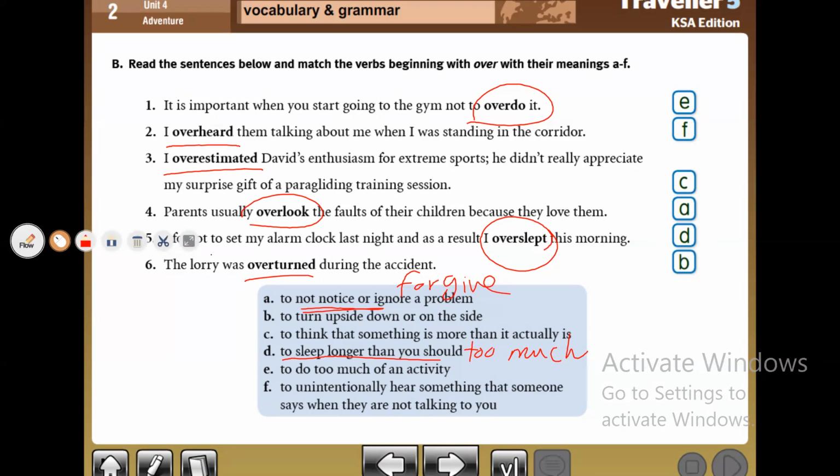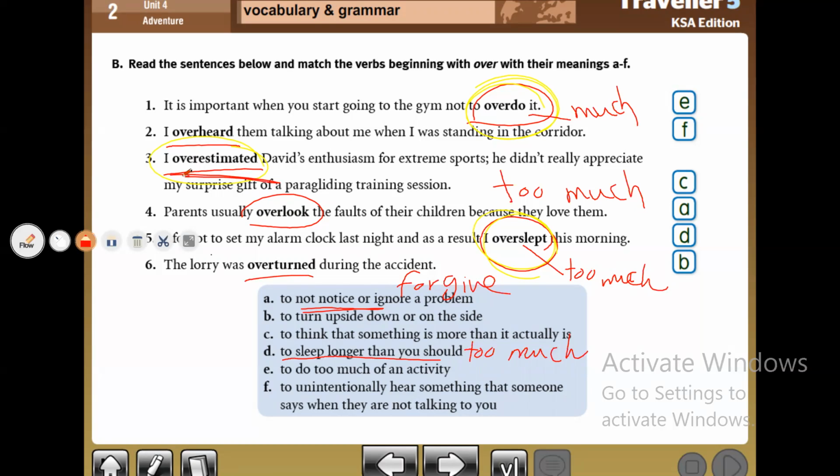Anyway, if we look at these words in yellow, overdo, overslept, and overestimate, only these three words in yellow, over in these words means too much. So overdo means do much of something. Oversleep means sleep too much.